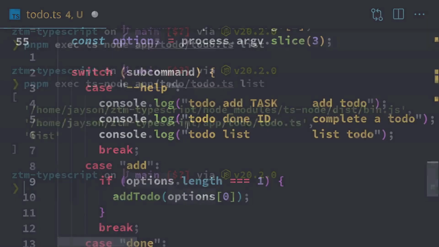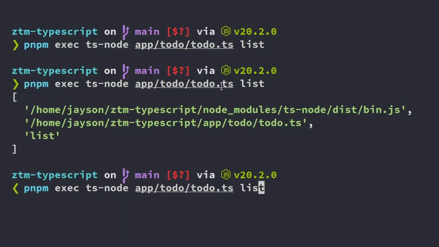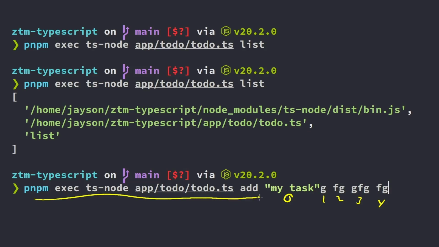So for the add command, we look in a terminal. Our add command is going to look something like add, and this will be my task. And this thing here with the quotes, this will be the options. So even if we add additional things here, like if we keep adding stuff, well, this will be 0 and then 1, 2, 3, 4, because options is taking this whole thing and it gets spliced right here. So 0 for the options will be the actual task that we want to add.